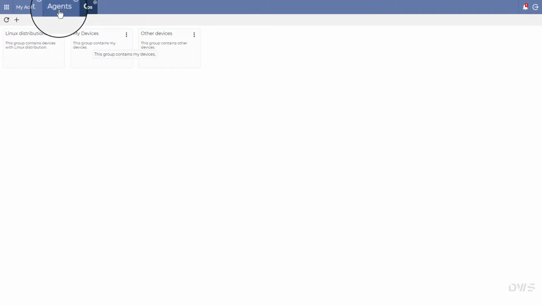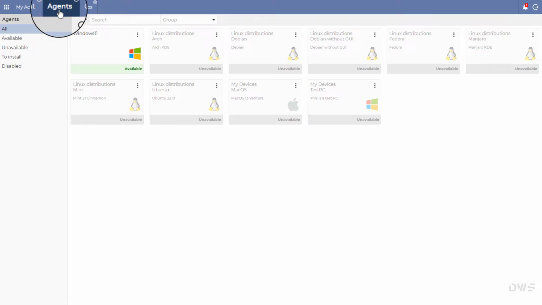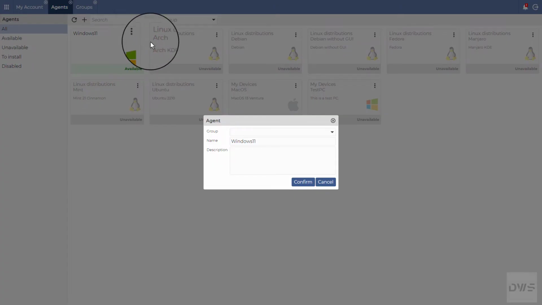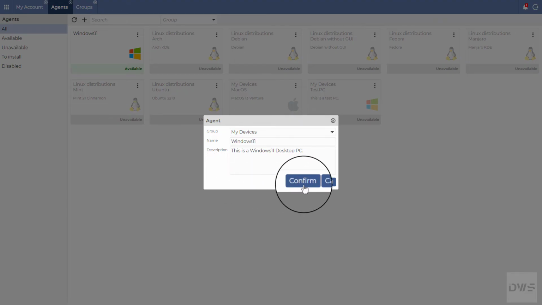Switch back to Agents. Open the menu of the new agent. Select Edit from the menu. If you don't want to put this agent in any group, leave the group field blank. Otherwise, using the drop-down menu, select the group you want. You can also provide a description to the agent, if you wish. To save your changes, click the Confirm button.